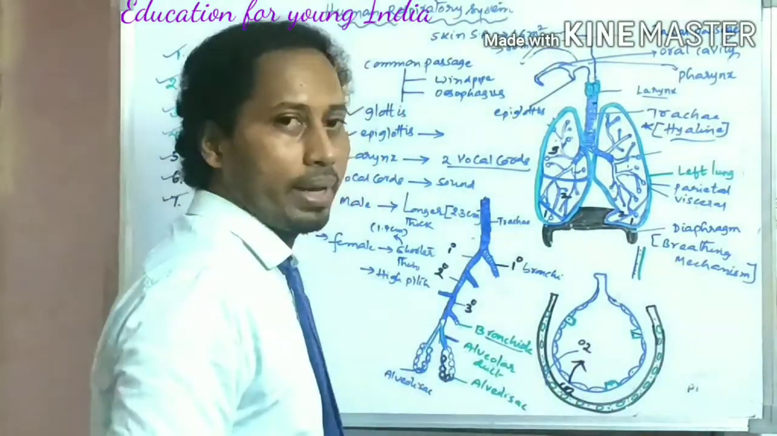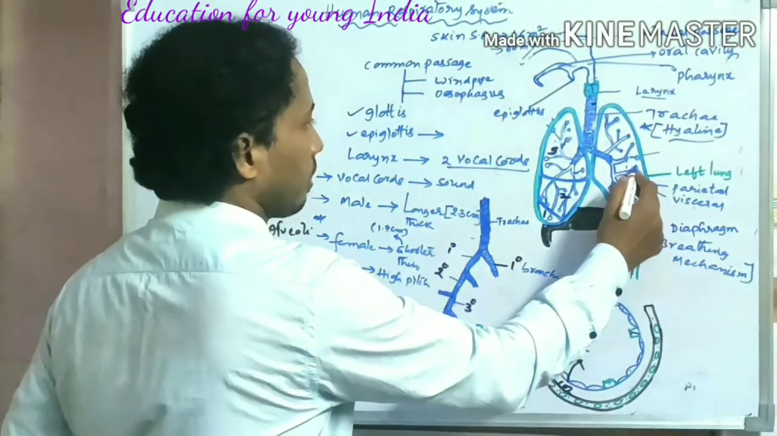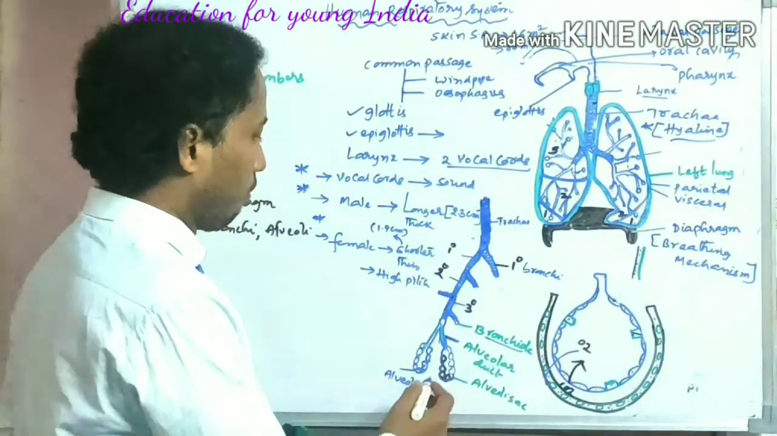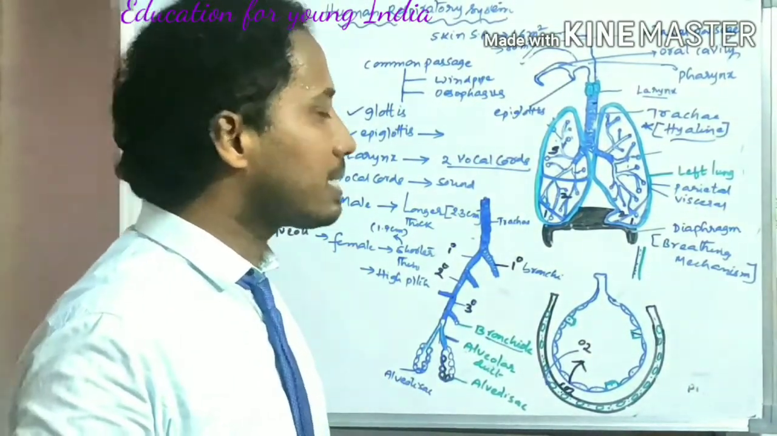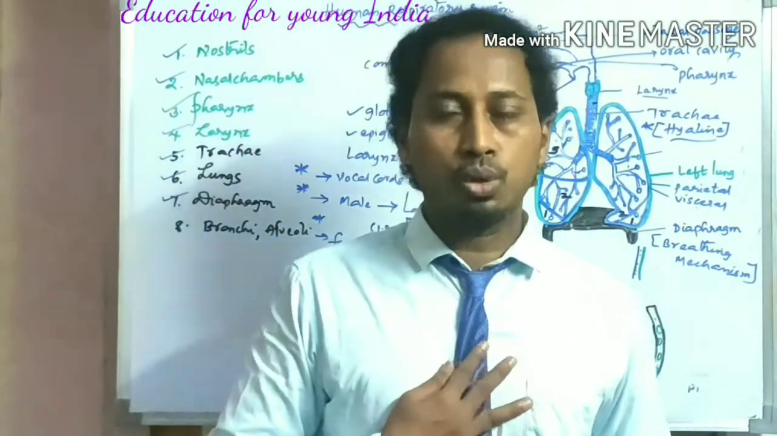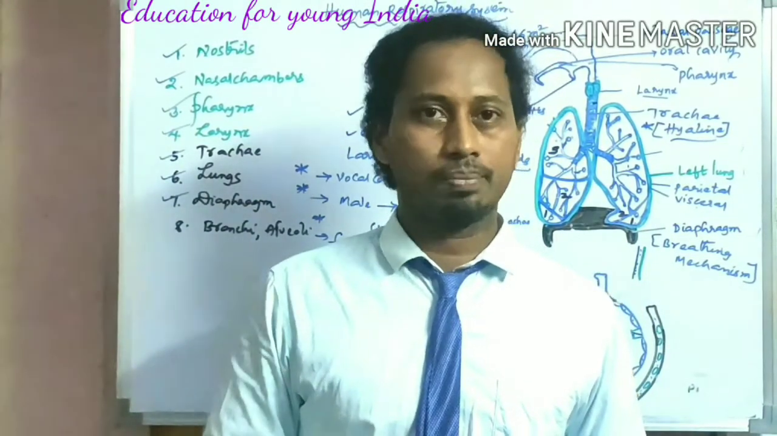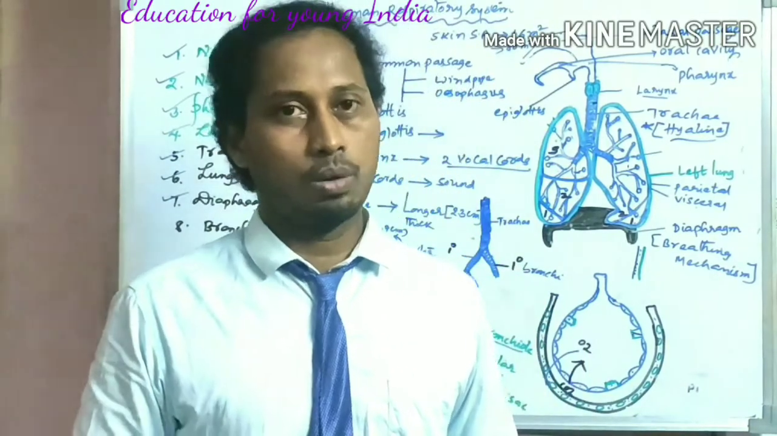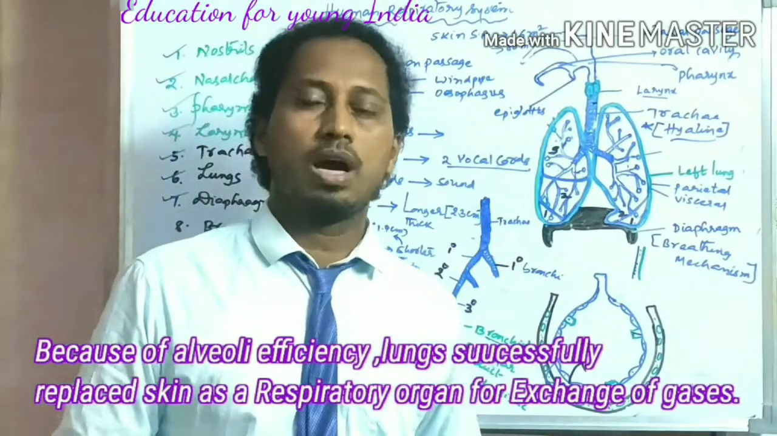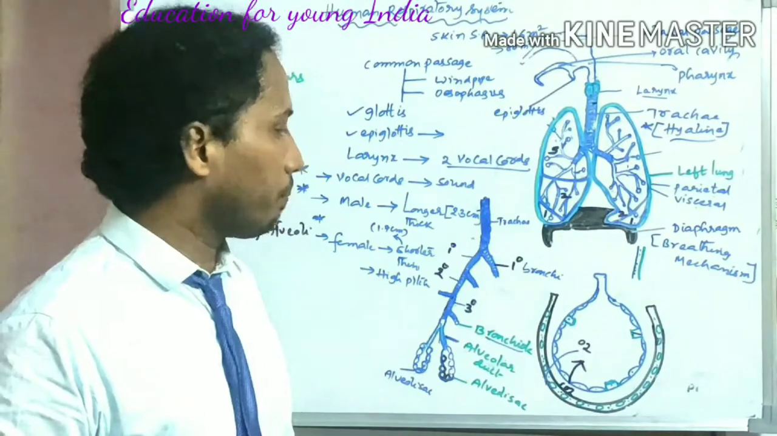Because of the alveoli. These are the alveoli, tiny structures present in lungs, at the terminal part of the bronchioles and alveolar ducts. These alveoli enlarge the surface area of the lungs. So, successfully, the lungs replace the skin in the respiratory system. That is one answer for the question of how, in lower organisms, skin is a respiratory organ, while in higher organisms the lungs are successfully used for respiration.